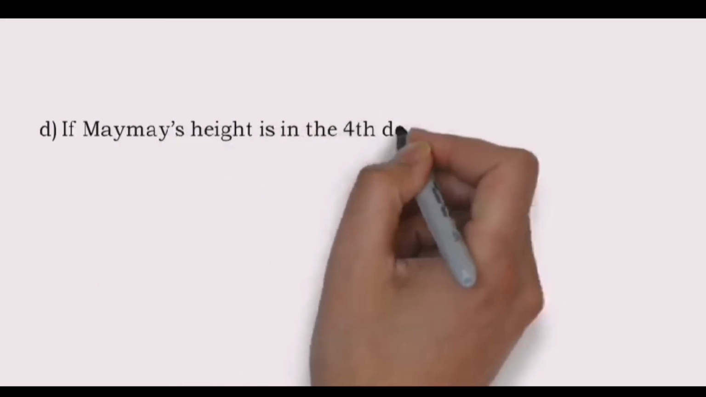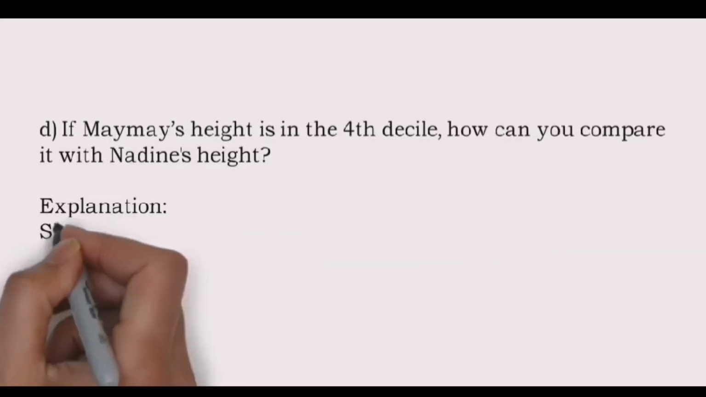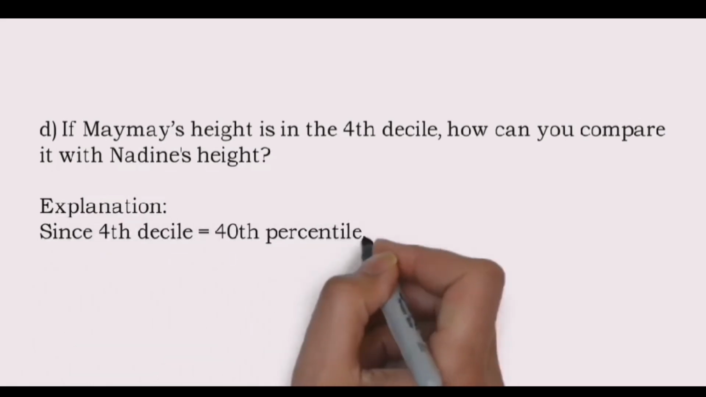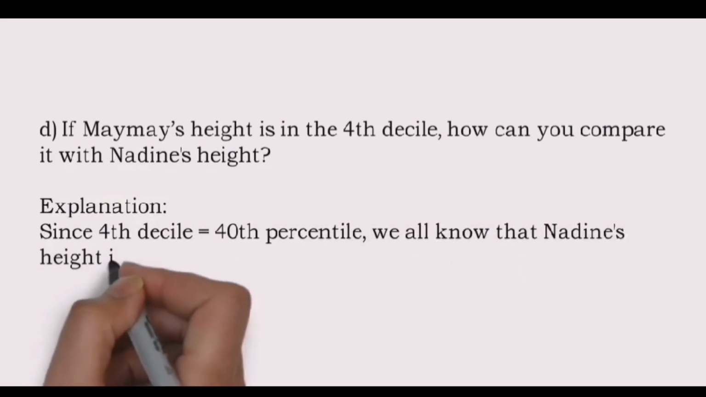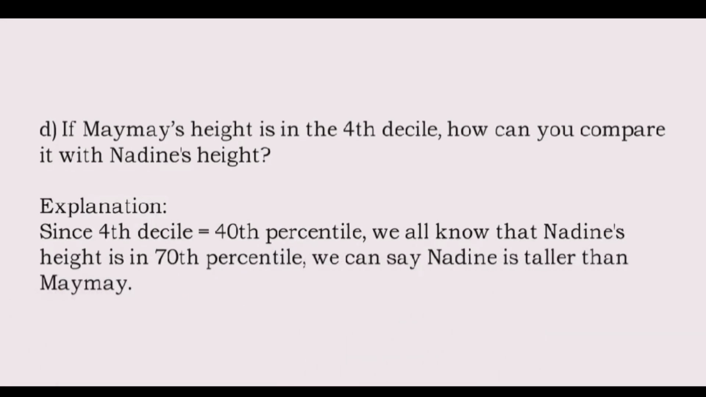D. If Maymay's height is in the fourth decile, how can you compare it with Nadine's height? Since fourth decile is equal to 40th percentile, and we all know that Nadine's height is in the 70th percentile, we can say that Nadine is taller than Maymay.